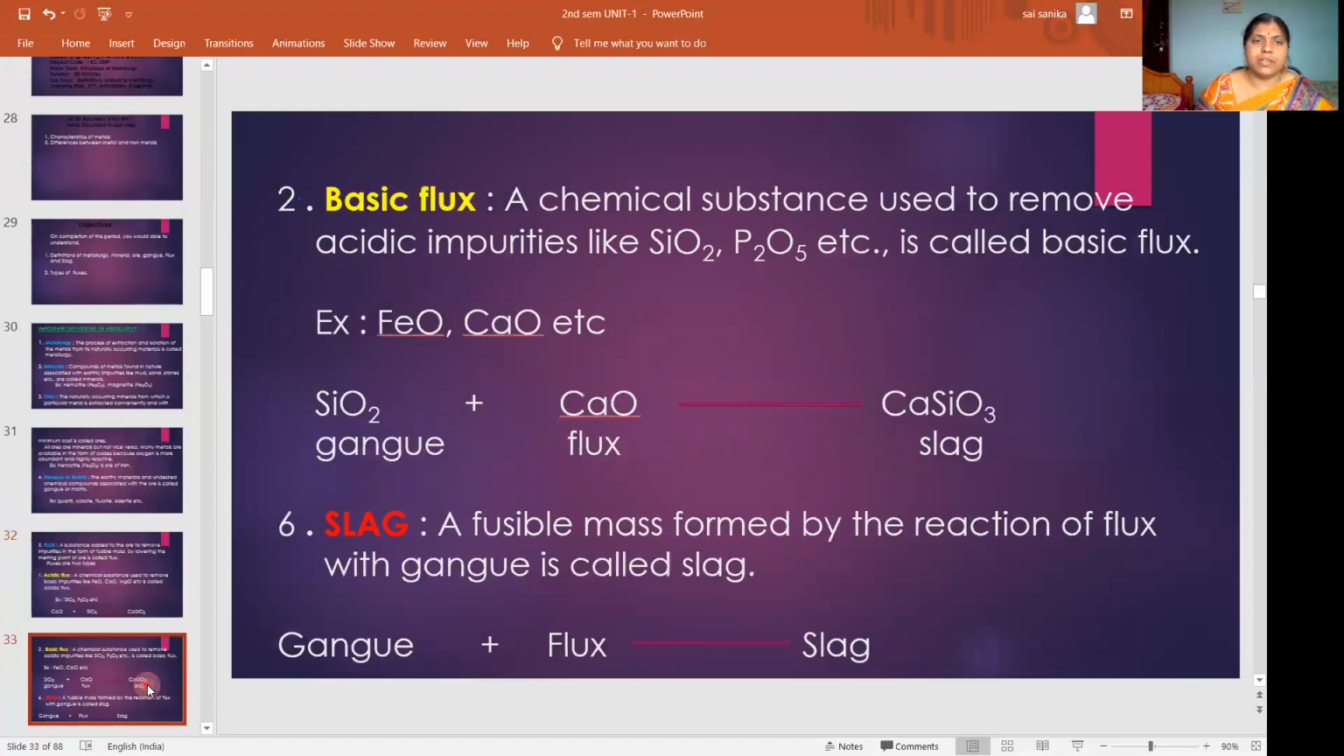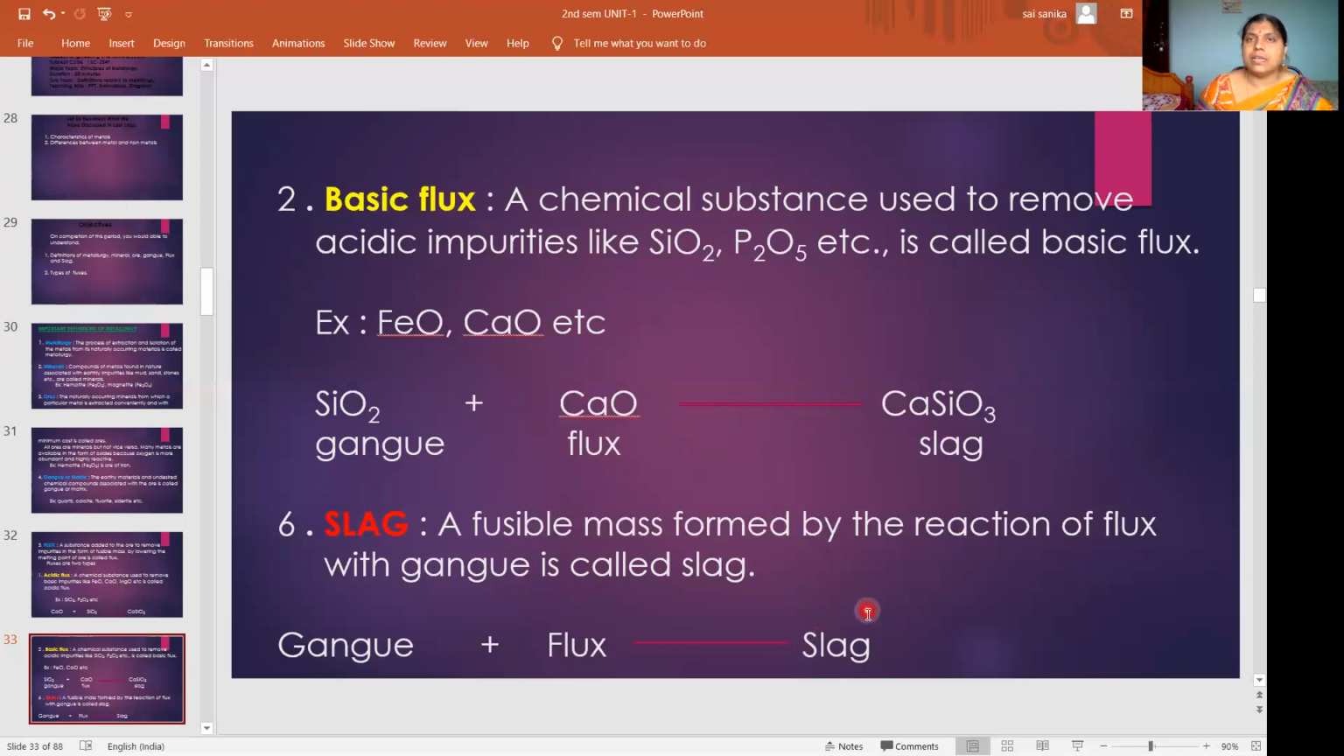Then basic flux examples: iron oxide, calcium oxide. So here SiO2 is the gangue, an acidic impurity, and CaO is the basic flux. So what is happening? Calcium silicate forms. Whatever product you get when gangue and flux combine is called fusible mass. That fusible mass is given a name, and that is called slag. That means whatever the impurity present in the ore will be removed in the form of slag.